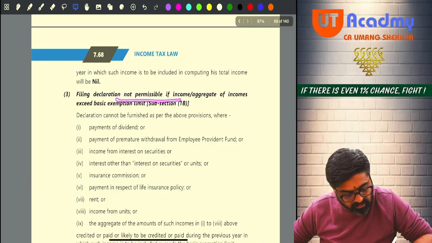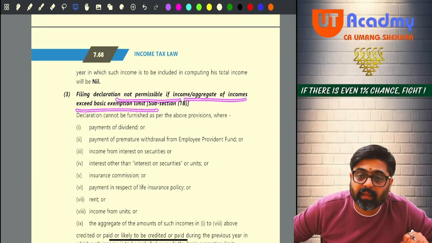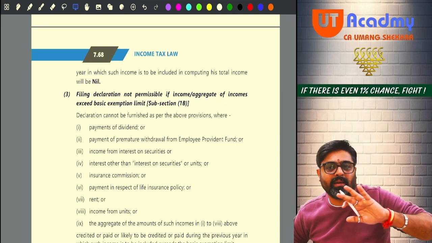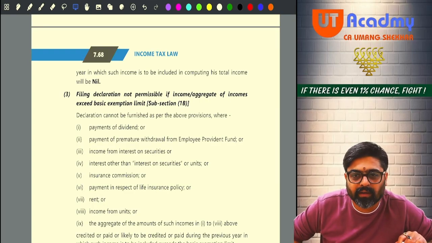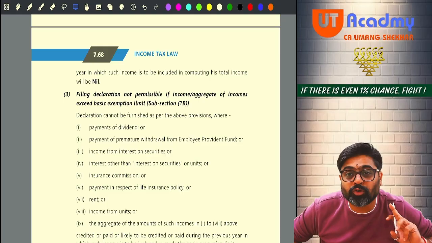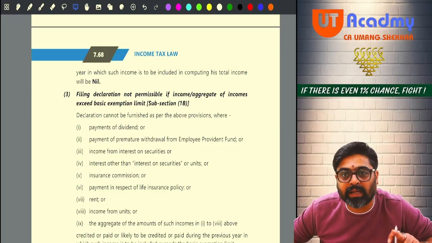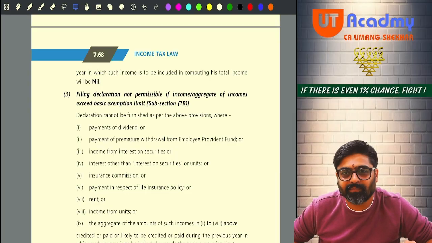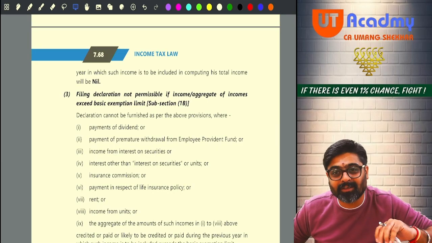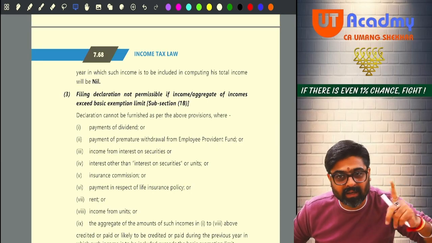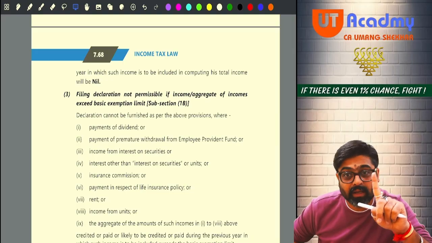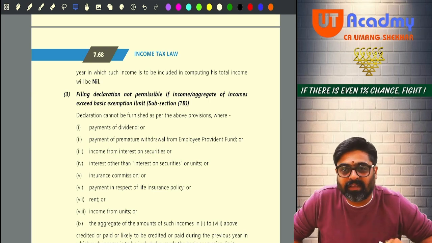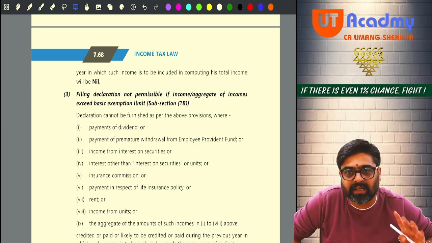Filing a declaration is not permissible if the aggregate of income exceeds the basic exemption limit. If your income is more than the basic exemption limit, but still your tax liability is zero, wait. Your tax liability should be zero because your total income was not more than the basic exemption limit. Only then you can file this declaration. If your tax liability is becoming zero because of rebate and this and that relief, then you cannot file. Your tax liability is zero because your total income was less than the basic exemption limit. Only then you can give such a declaration.